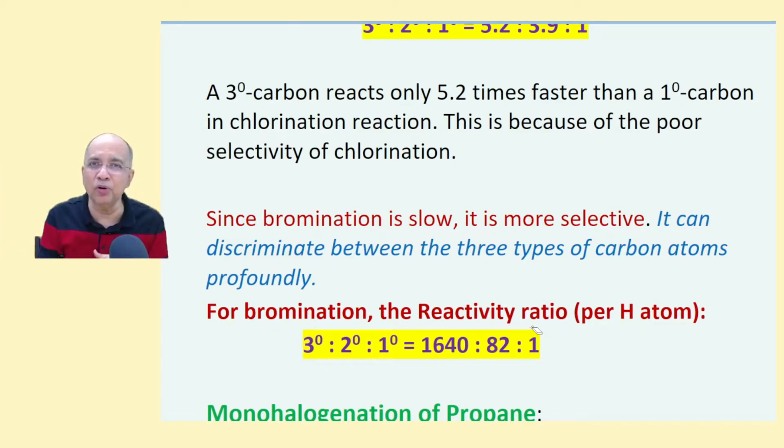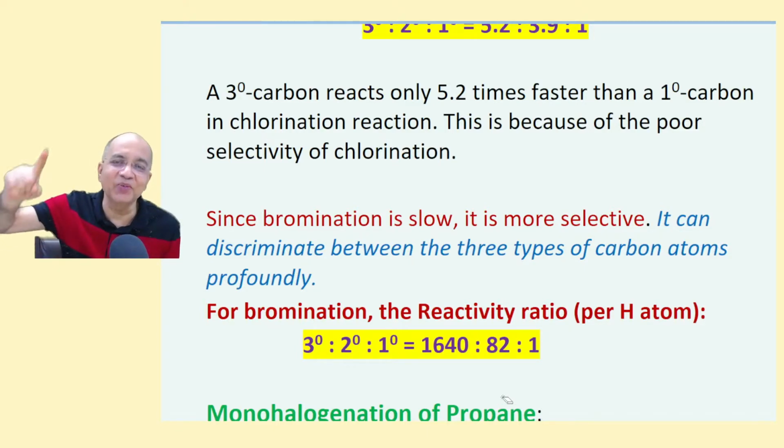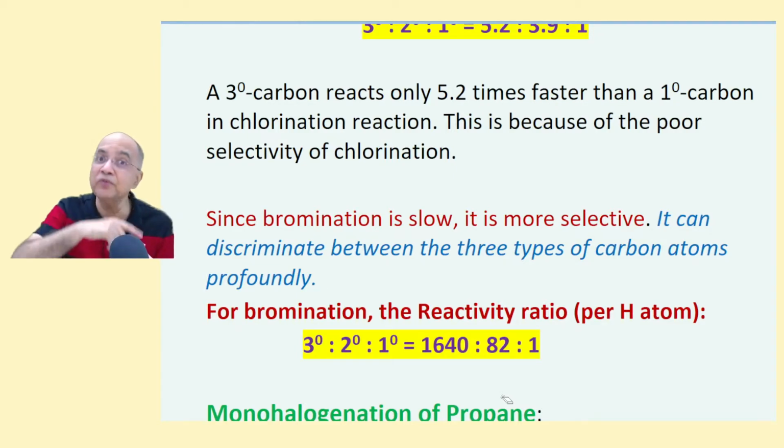And she will report, no sir, 3-degree is 1640 times better than 1-degree and 2-degree is 82 times better than 1-degree. Why is this ratio so different? It is because the reaction is slow. It is going on a bicycle, but the other guy was going on a scooty, going fast.